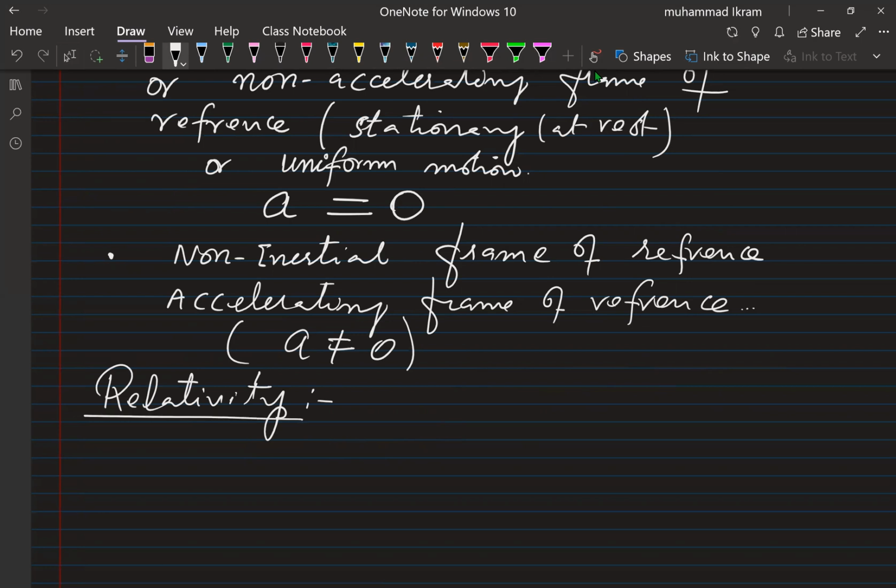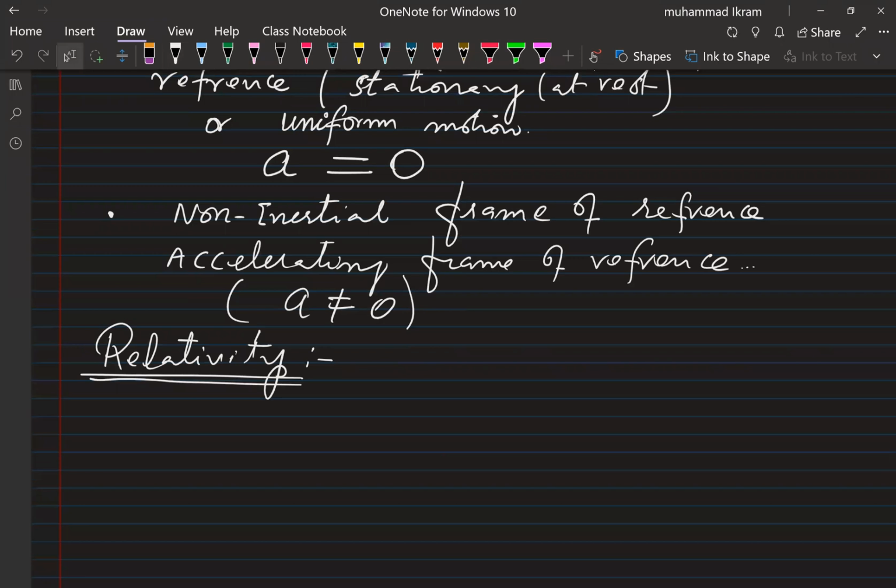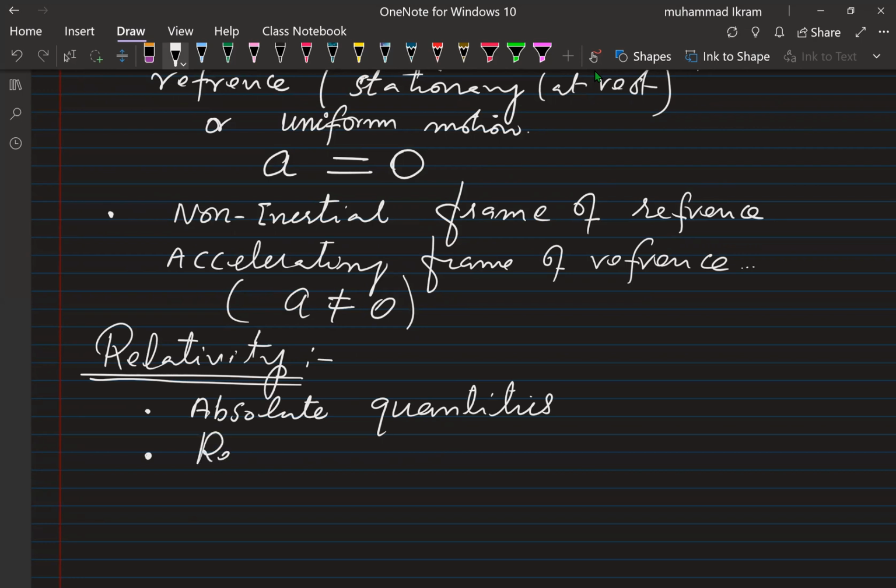But before explaining relativity, I would like to tell you that we have two kinds of quantities: the absolute physical quantities, and the relative quantities.